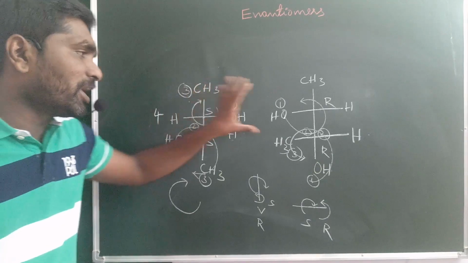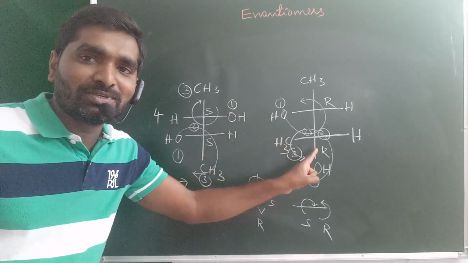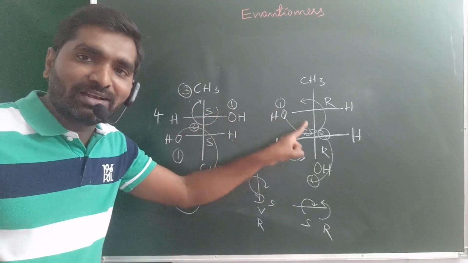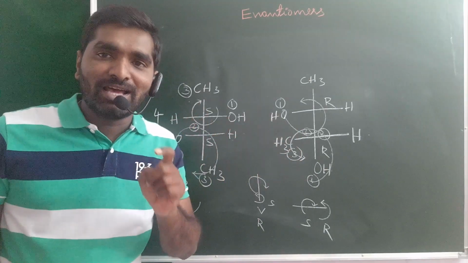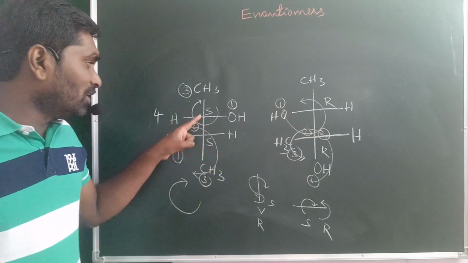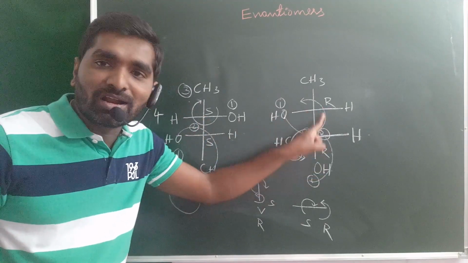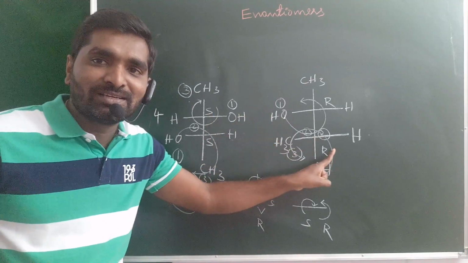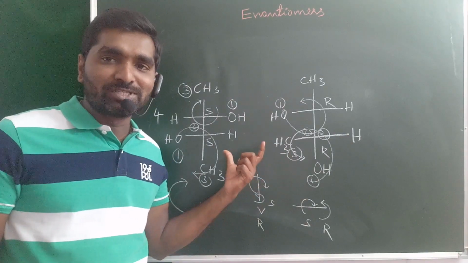So in the first compound and second compound, the molecular formula should be the same. Atoms and groups should be the same. And more importantly, these compounds contain 2 chiral centers. But in your concept, an enantiomer must contain at least 1 chiral center. No problem. So the first compound configuration is SS. The second compound configuration is RR. So these 2 are enantiomers. These 2 are mirror images, but non-superimposable.